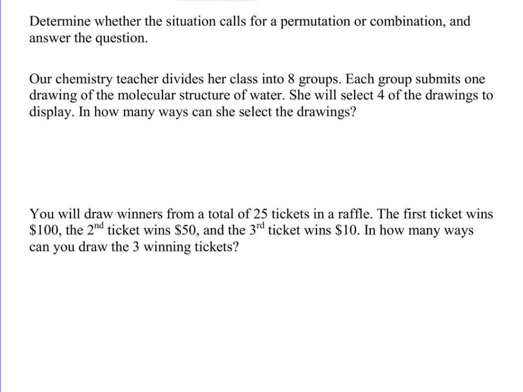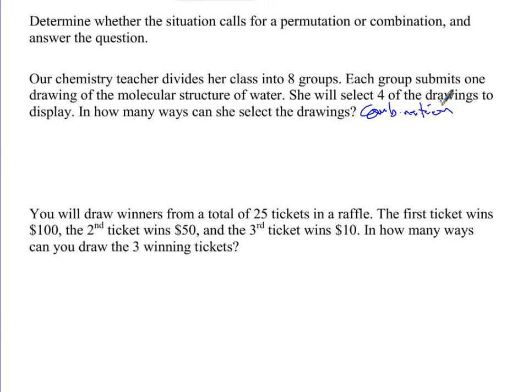All right, so we'll put everything together here, determine whether the situation calls for a permutation or combination, and then answer the question. So our chemistry teacher divides her class into 8 groups. Each group submits 1 drawing of the molecular structure of water. She will select 4 of the drawings to display. And how many ways can she select the drawings? This is a combination, that's right. As long as the 4 are selected, it makes no difference in what order they're selected in. So we're dealing with a combination here.